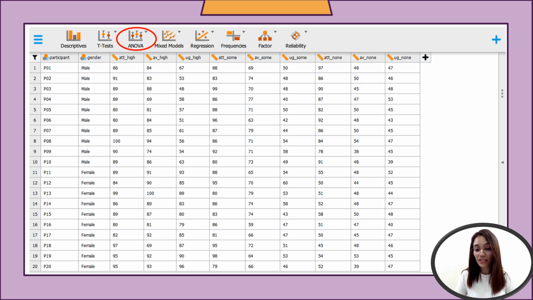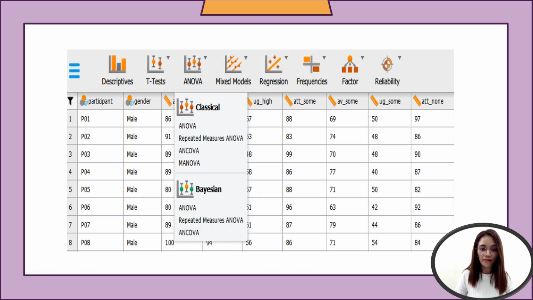Since I am tasked to present and analyze the data using mixed design ANOVA, we're going to click on ANOVA, and then you have classical. Under classical, you have ANOVA, repeated measures ANOVA, and ANCOVA. So you'll click on repeated measures ANOVA.